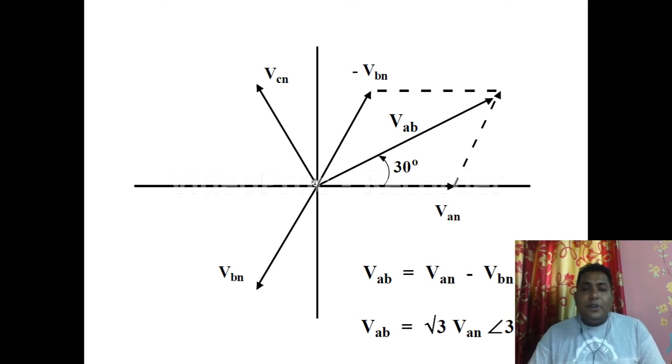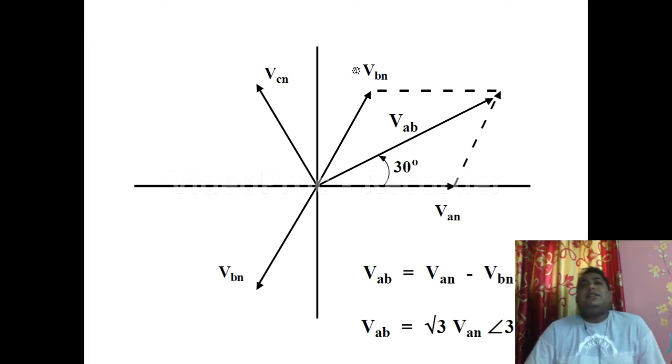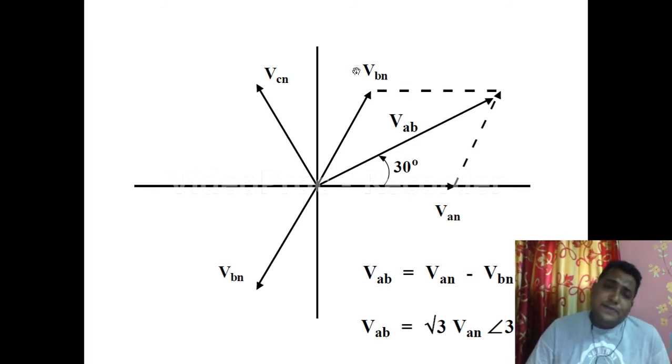Now if we draw a resultant, see, this is the BN axis, correct? And if we extend this phasor in the opposite direction, always follow my pointer, this is the BN axis phasor, and if we extend this side, this is the negative half. A waveform has a positive half and a negative half. So this is also minus VBN, its polarity is opposite, but it is also a phase voltage.